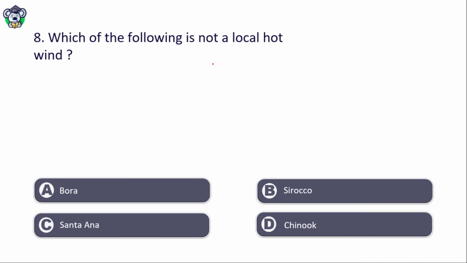Which of the following is not a local hot wind? There are some local hot winds and cold winds. Bora, Sirocco, Santa Ana and Chinook. Here the right answer is Bora. This is a cold wind. Sirocco, Chinook and Santa Ana are all hot winds.